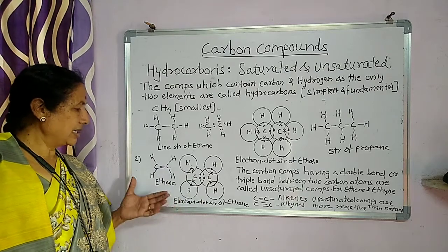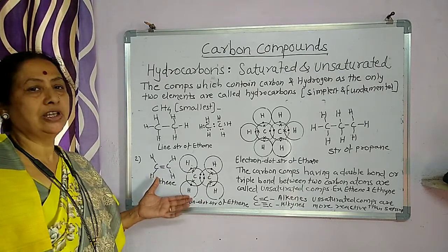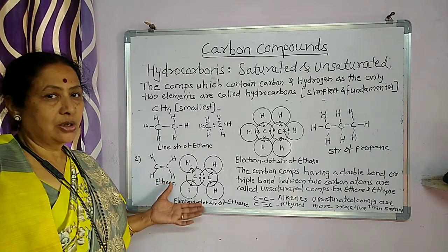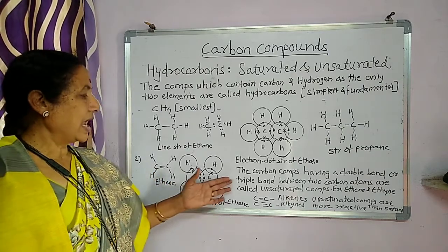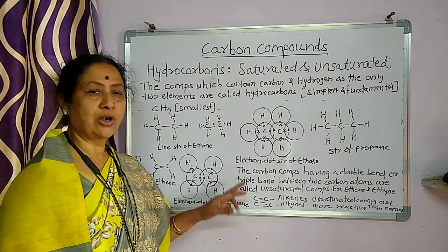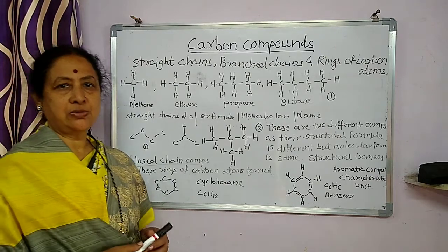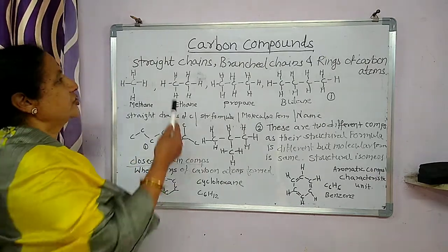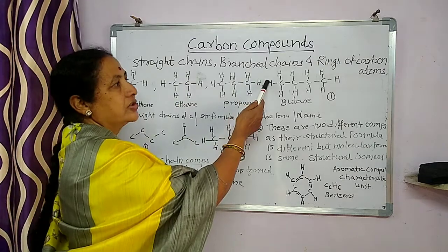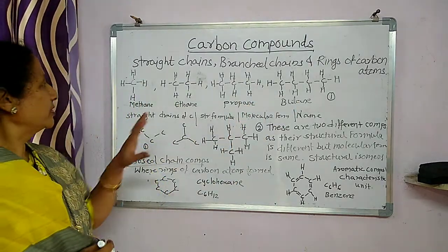The second one, ethene, is an unsaturated carbon compound having a double bond, called alkene, and the triple bond is alkyne. Let us study various types of carbon compounds: straight chain compounds, branch chain compounds, and ring compounds.